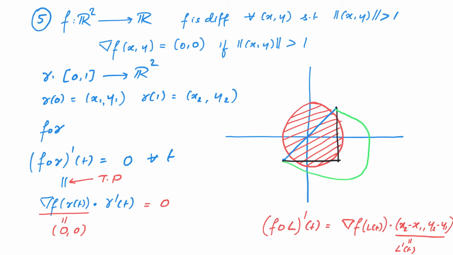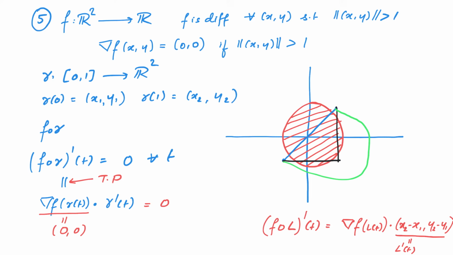Can we prove that (f composed with gamma)' at t is equal to the gradient of f at gamma of t dot product with gamma dash of t? And notice that this has a familiar form. The gradient of f in some sense is the derivative of f and gamma dash is the derivative of gamma, and we are taking the product of those two. Of course, here we are taking a dot product, but it's very similar to the product.